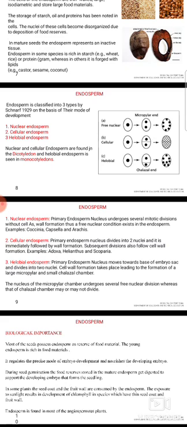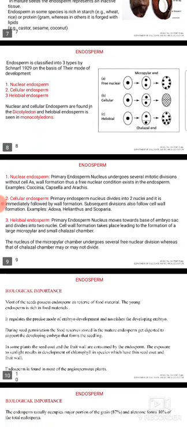In nuclear endosperm, the primary endosperm nucleus undergoes several mitotic divisions without cell wall formation. Therefore, a free nuclear condition exists in the endosperm. Examples are Capsella, Coccinia, Arachis.